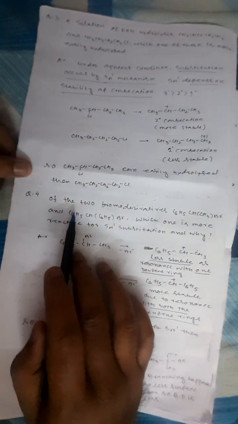So, to the next question, we are moving on to question number 4. Two bromo derivatives, that is C6H5CH(CH3)Br and (C6H5)2CHBr. Which one will be more reactive for SN1 substitution? I have told you SN1 depends upon the stability of the carbocation.